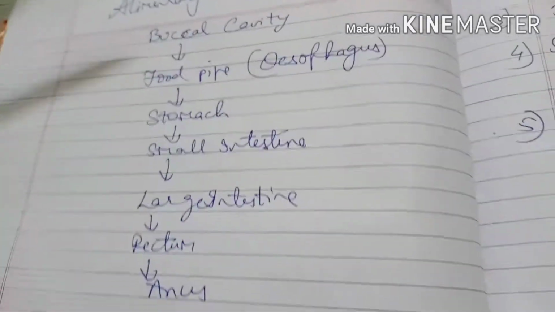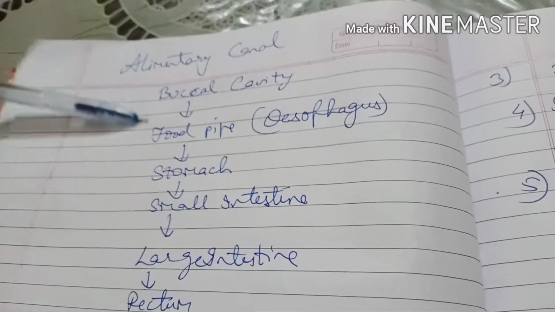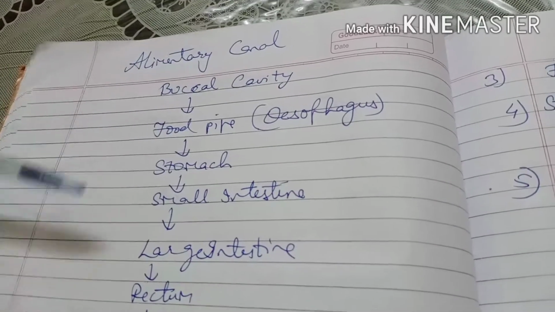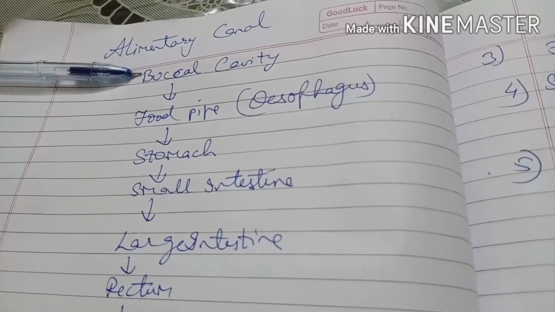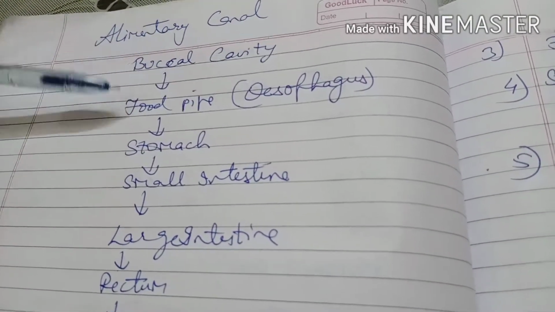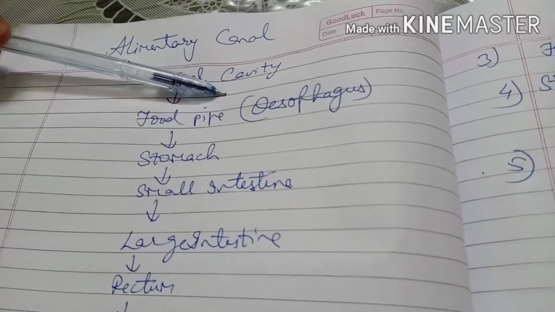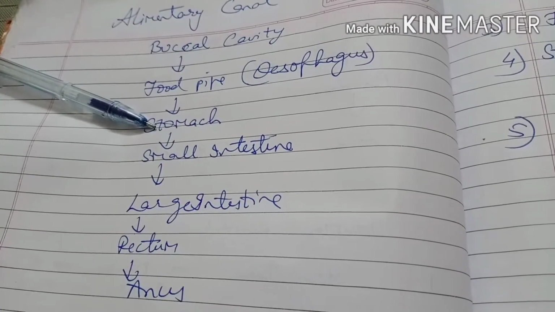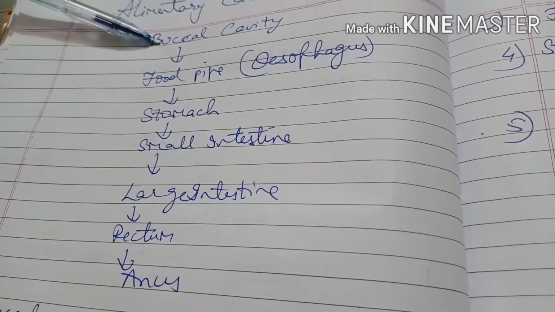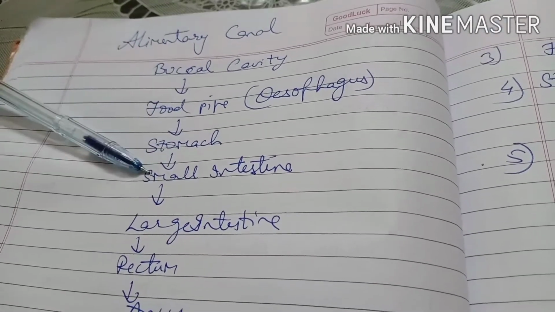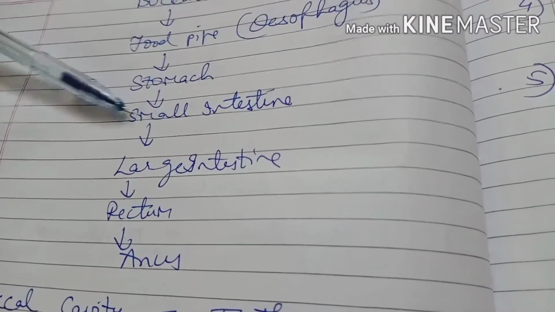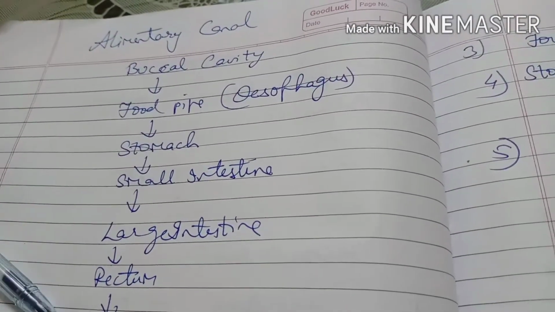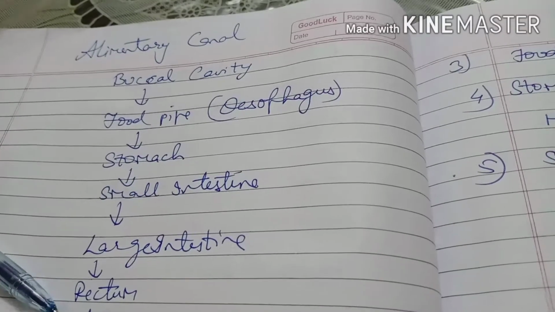Here I have made the flow chart for the alimentary canal. The alimentary canal consists of the whole process of digestion. Buccal cavity means mouth, means teeth and tongue. Food pipe, which is also called the esophagus. Stomach, which is having the glands called liver and pancreas. Buccal cavity is having salivary glands. Small intestine, where the process of digestion ends. Large intestine, rectum and anus are responsible for excretion.